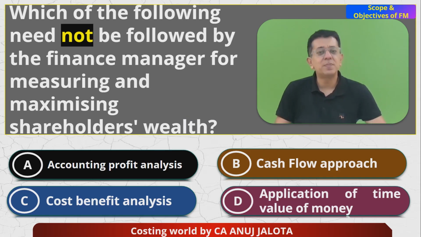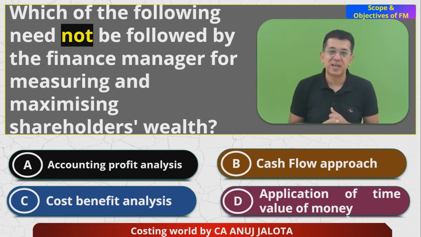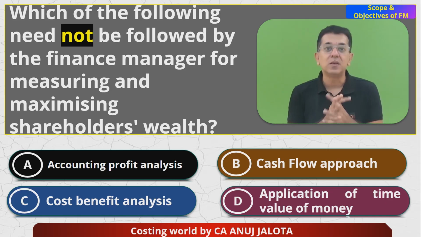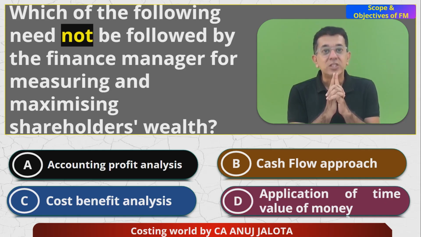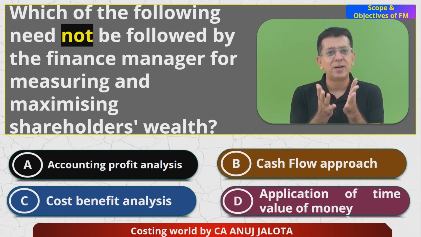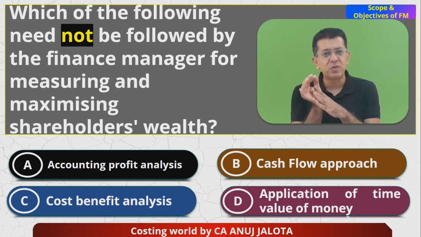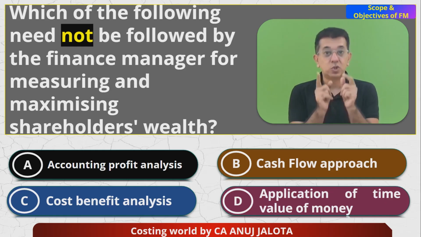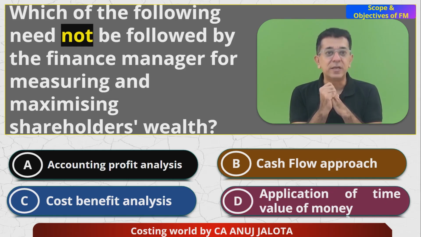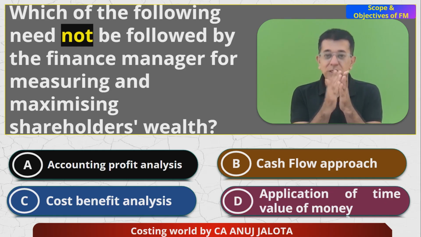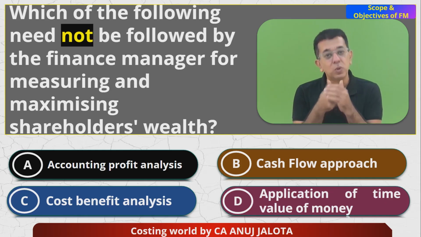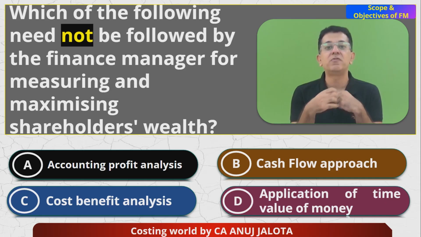Now see, wealth maximization does talk of the cash flow approach. It is saying that ultimately what matters is money. That is why in your chapter number 7, that is investments or capital budgeting, we only talk of PV of inflows and PV of outflows. Whenever you take any decision, a cost benefit approach is needed. We all are aware of that. You need to ensure that the benefits are much more than the cost. Only then will any decision be more beneficial to us.